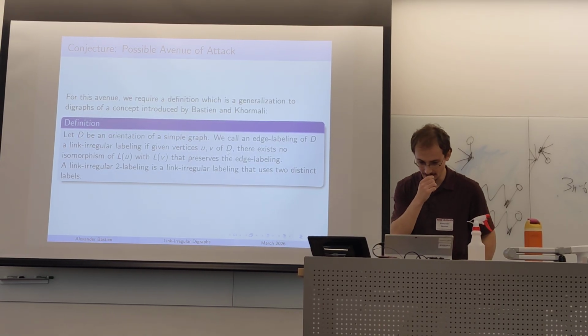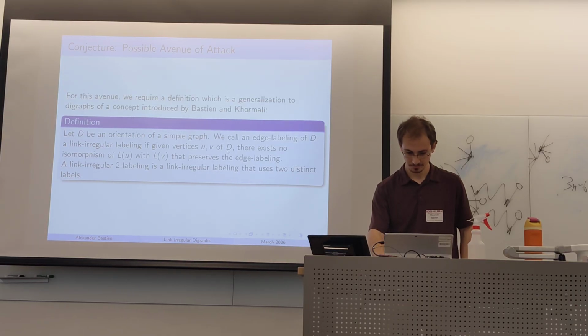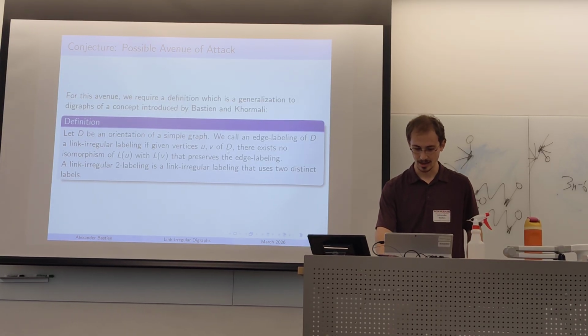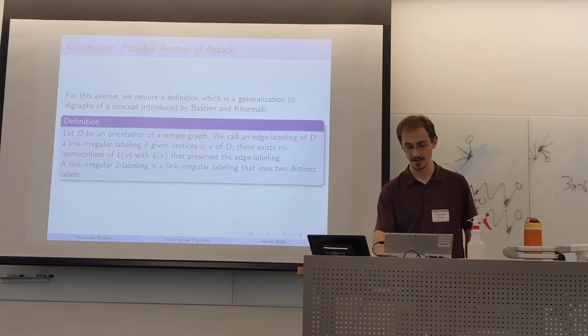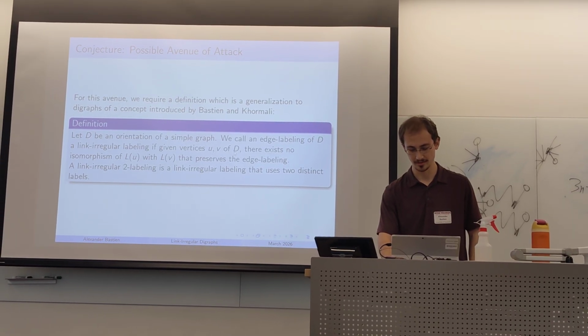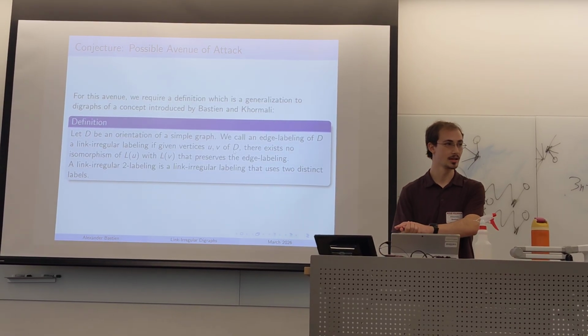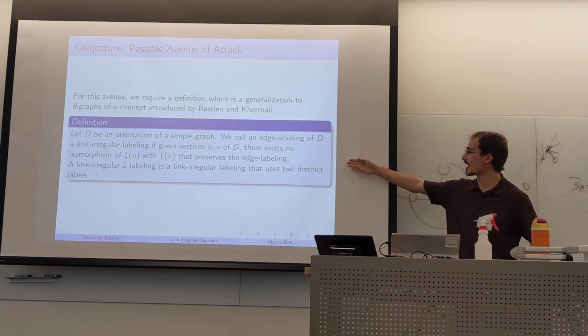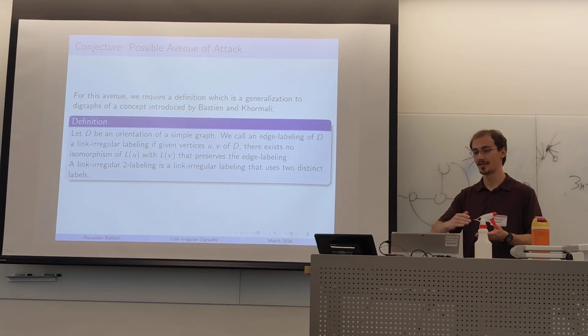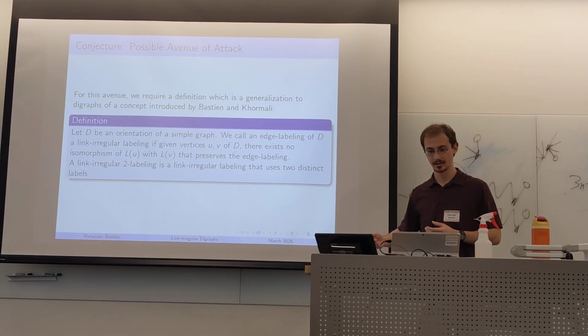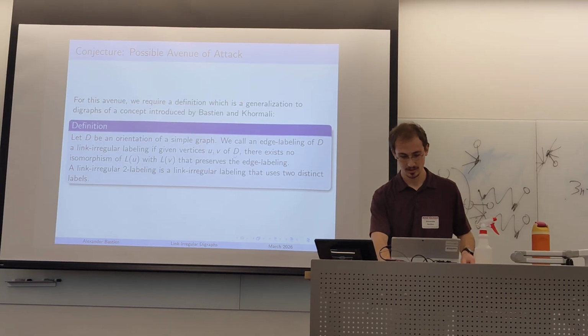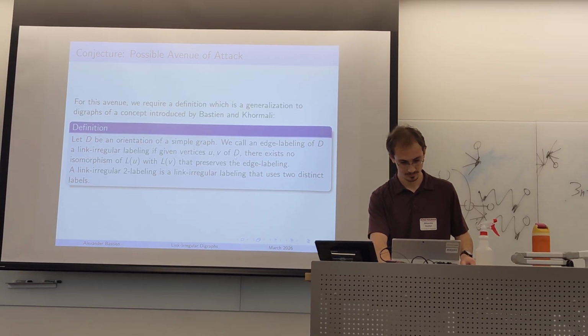We can elaborate on that more in questions, but essentially there's no label-preserving isomorphism between two distinct links, and we call that a link-irregular labeling. We can generalize that concept to digraphs very easily, just bringing the definition right over, and we have a link-irregular labeling of a digraph.